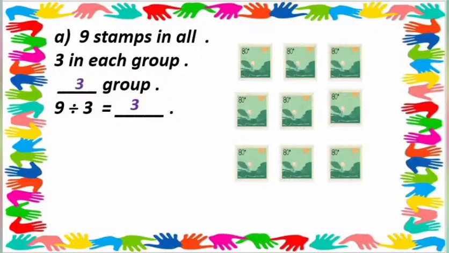So students, question number 1 is like this: 9 stamps in all. How many stamps? Here is a stamp ticket. 1 2 3 4 5 6 7 8 or 9. How many? 9. Okay, here there are 9 stamps in all, 3 in each group. See here, 1 group, 2 groups, and 3 groups. So in 3 groups, how many tickets? 9. Each group has 3. So how many groups here? 1 2 and 3 groups. And then 9 divided by 3.